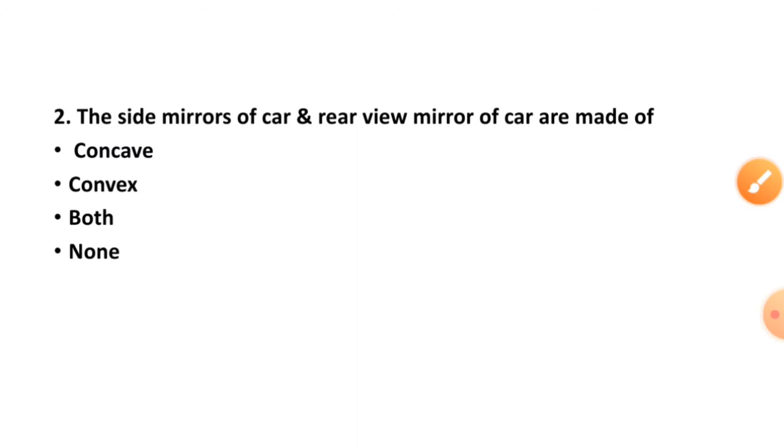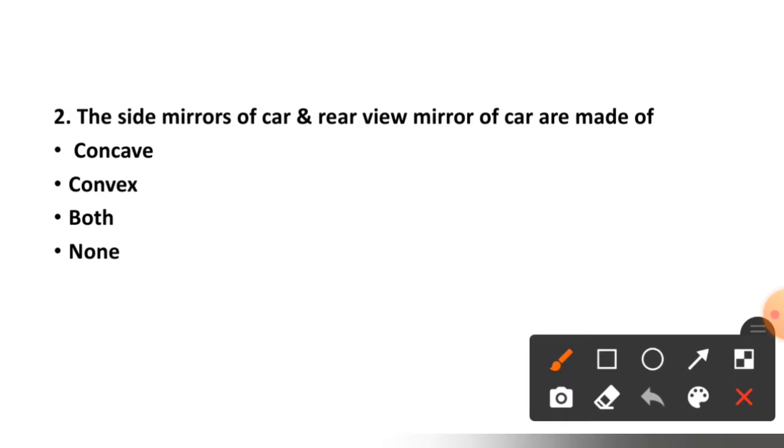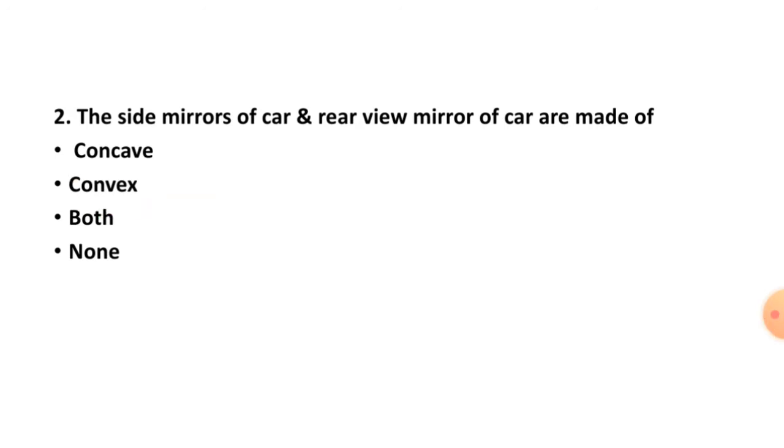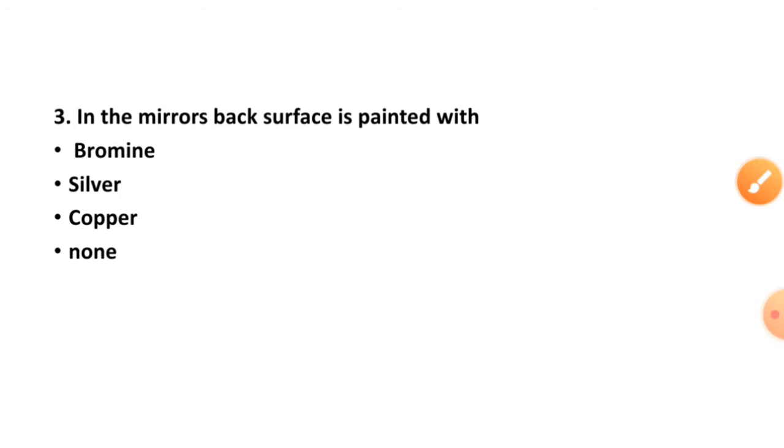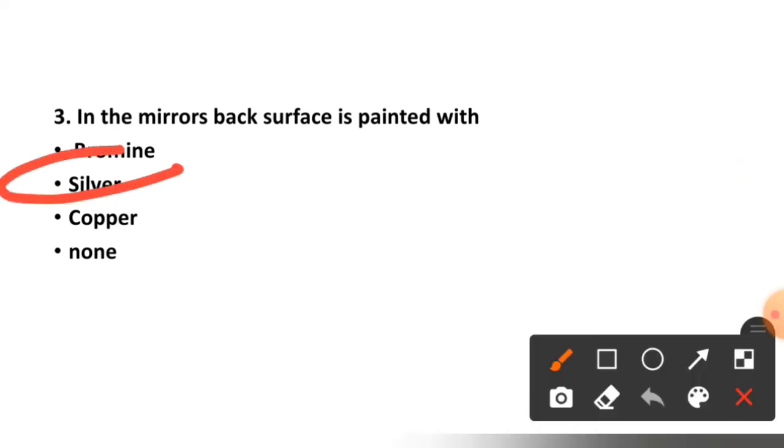See question number 2, the side mirrors of the car and the rear view mirror of the car are made of concave, convex, both or none. Right option is option number 2, convex. Third question is, in the mirror back surface is painted with bromine, silver, copper or none. Right option is option number 2, silver.